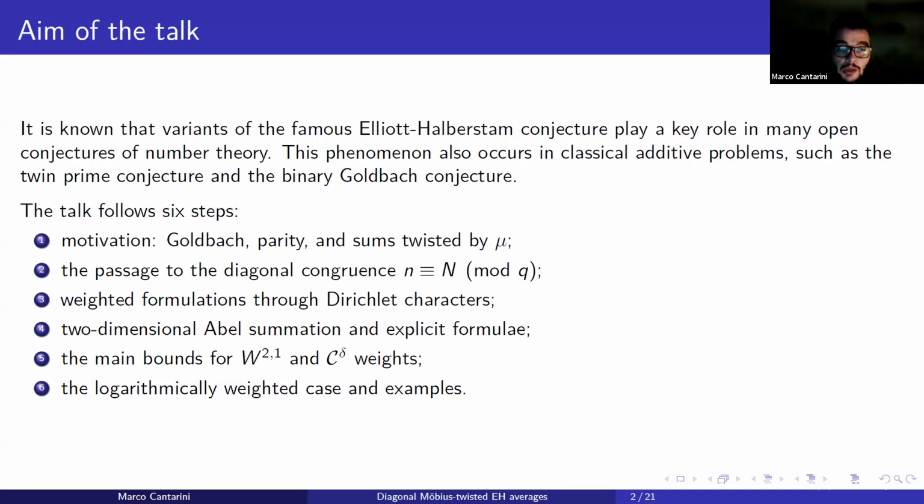Lastly, we will see a logarithmic weighted case of the diagonal twisted conjecture, and essentially we will prove the same results. Note that the logarithmic weighted case is not just aesthetic, because as we will see in the next slides, in order to prove the Goldbach conjecture, both these variants, the non-logarithmic case and the logarithmic case of the diagonal twisted conjecture, must be true. And so the logarithmic case is an interesting and important version to study.